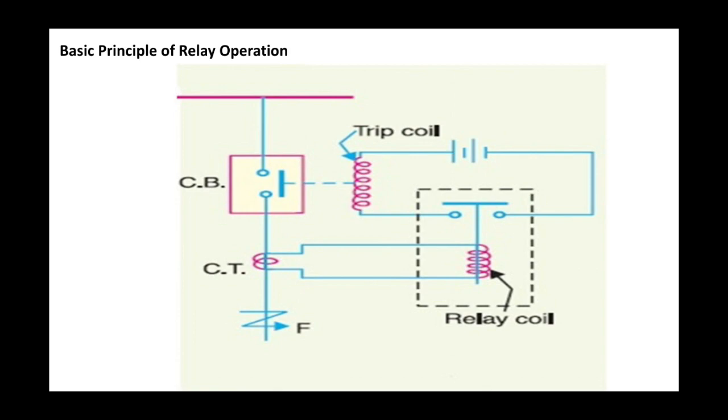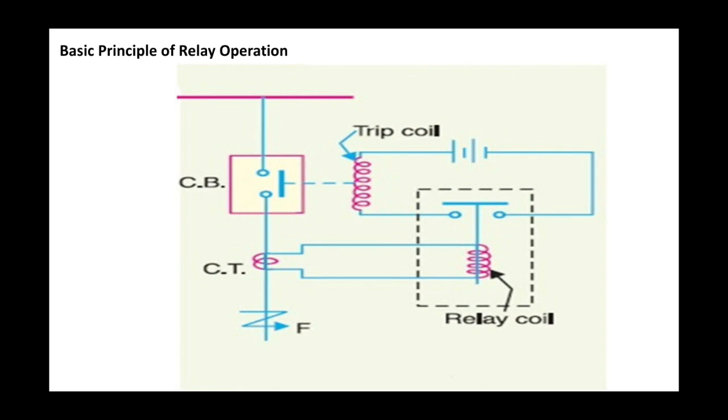If in case of fault there happens to be any open circuit in the trip coil, then the trip coil supervision relay will be flagged to attract the attention of the operator. In case of fault, the current through the current transformer secondary will go up, which will cause increased current through the relay coil.